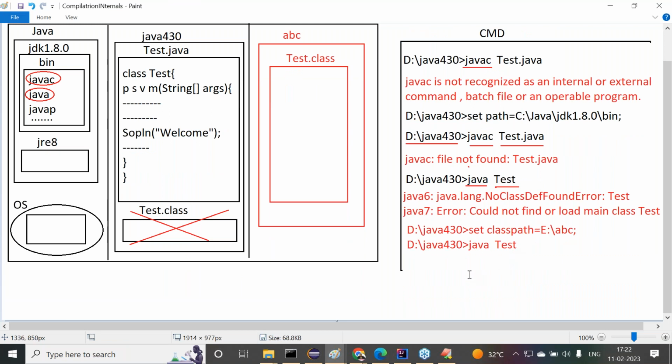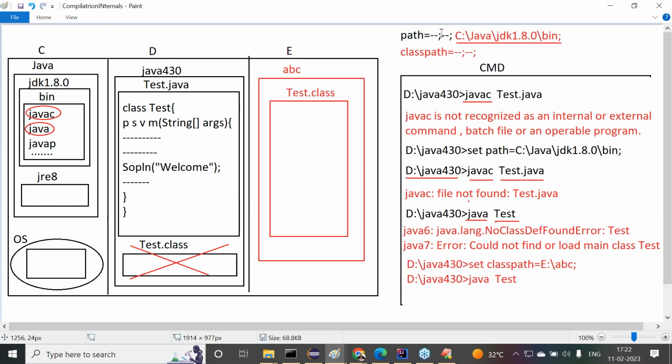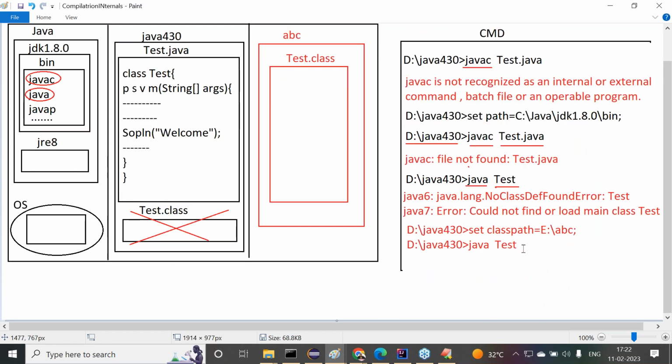First of all, the operating system will take the java command. The operating system will search for the java command in its internal commands list, and if it is not available there, it will search at the locations referred by the path environment variable. At the path-referred location, java is identified. The operating system will execute the java command, which operates at the c:/java/jdk1.8.0 location. JVM will come into the picture and come to the command prompt. JVM will take the main class name we provided, that is test.